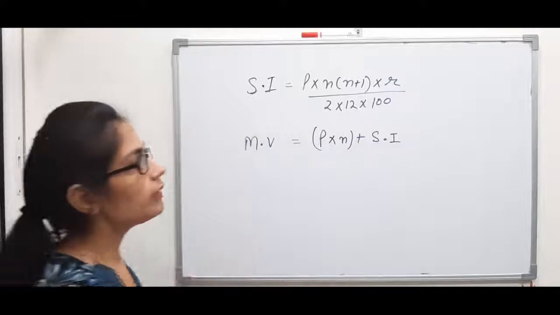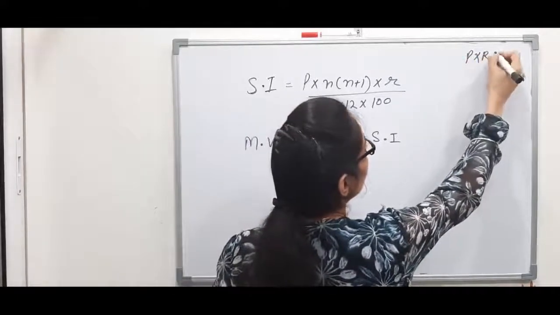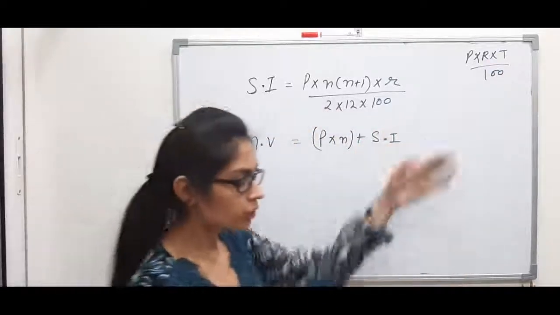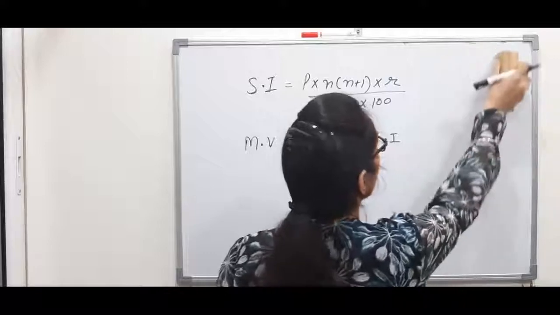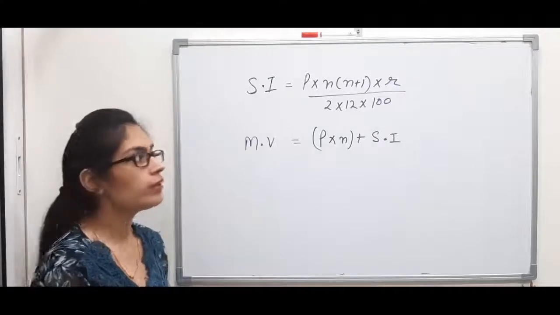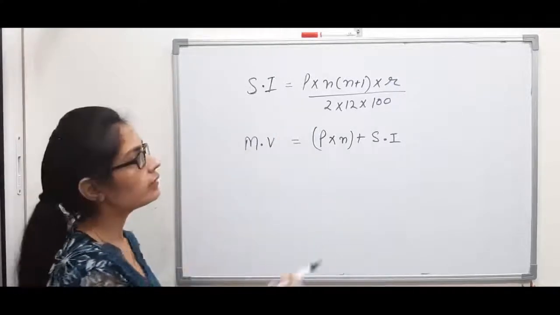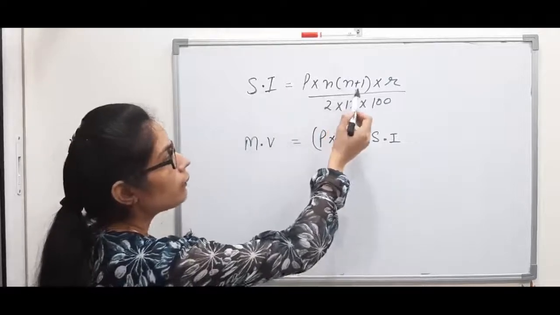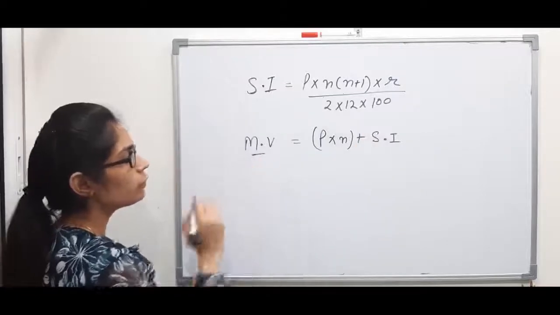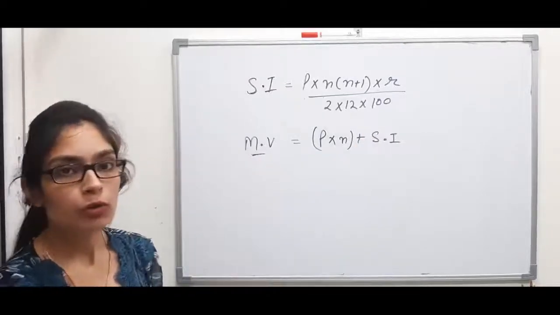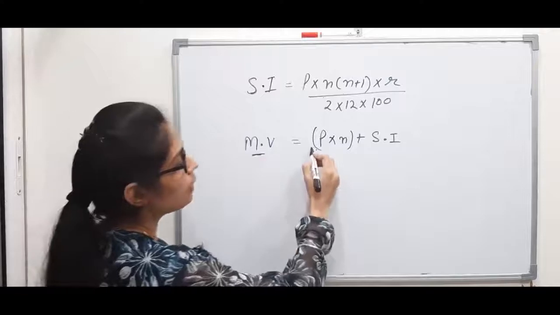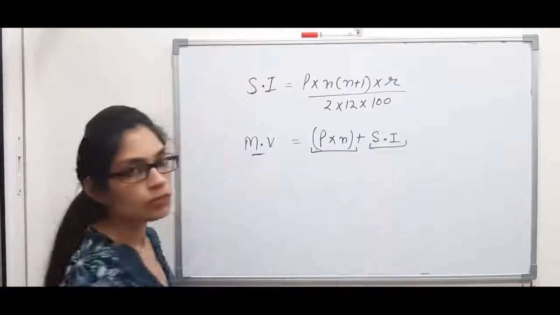Don't get confused, my simple interest earlier was P into R into T by 100. That was for fixed deposit accounts, and now we are dealing with recurring deposit accounts. So in this entire chapter, the formula we will use for interest, interest or simple interest both being the same, will be P into N into N plus 1 into R by 2 into 12 into 100. And this is our maturity value. Maturity value means the amount which we get at the end of our tenure. This includes the total amount which we have paid plus the interest on our amount.